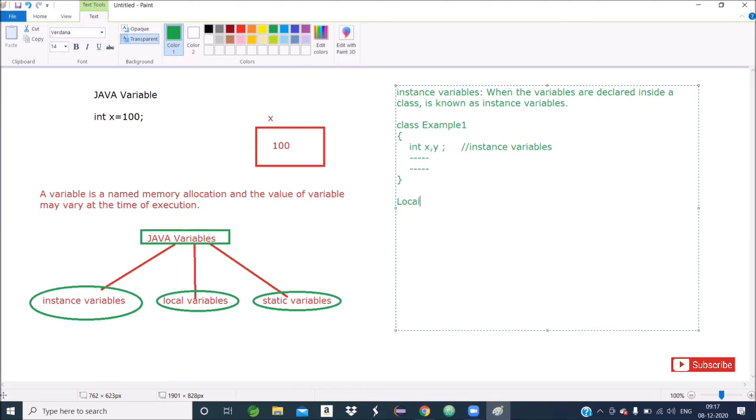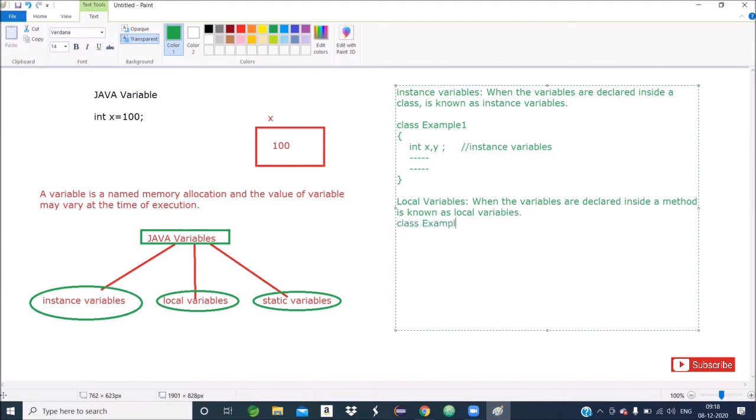Okay. So then we will go to local variables. When variables are declared inside a method, they are known as local variables.